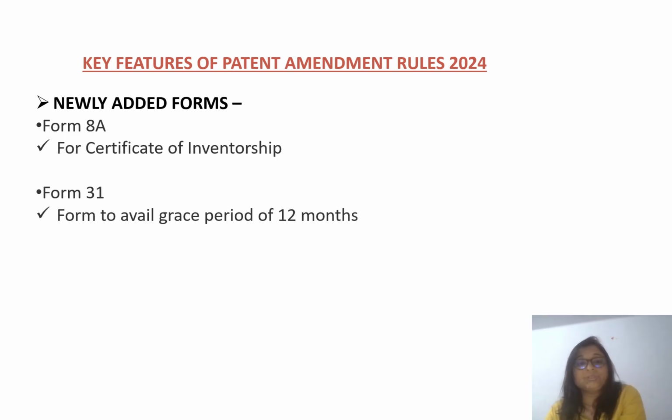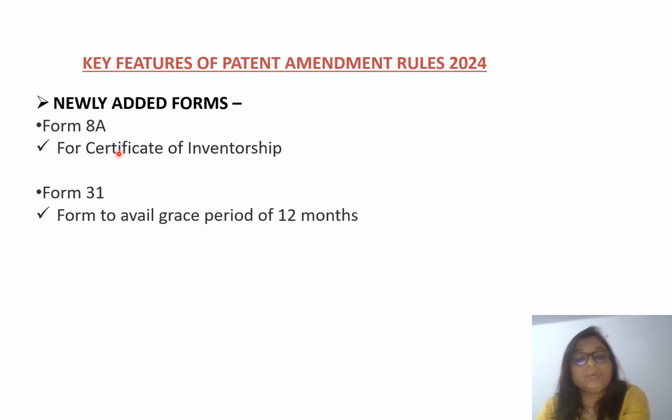Now the next topic is whether any forms are newly added. Yes, there are some newly added forms, like form 8A. This form is added if you wish to file for the certificate of inventorship. Earlier this certificate of inventorship was not given, so this form was also not there, but now the certificate of inventorship is given, and for this form 8A is included.